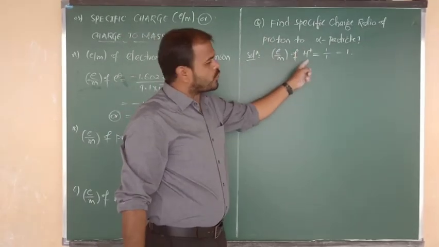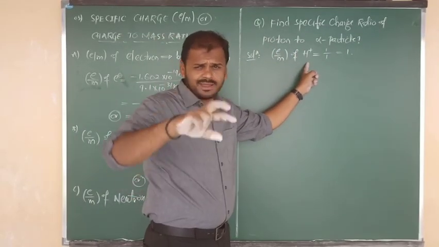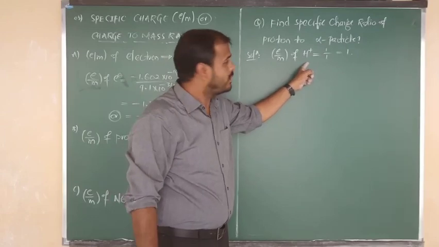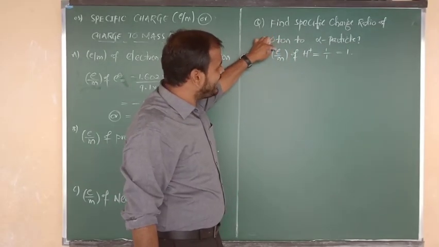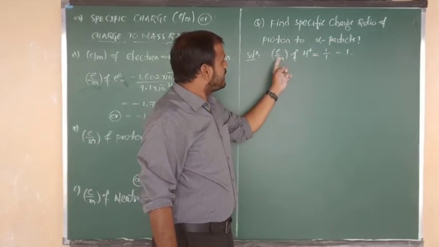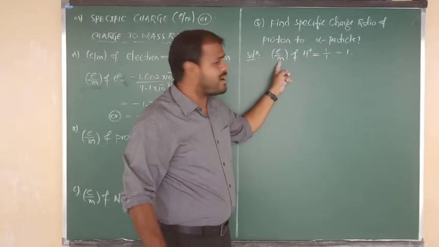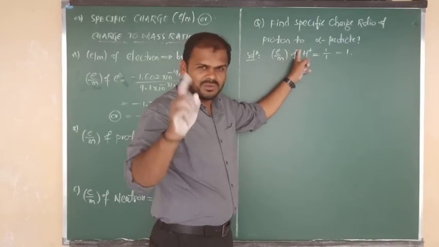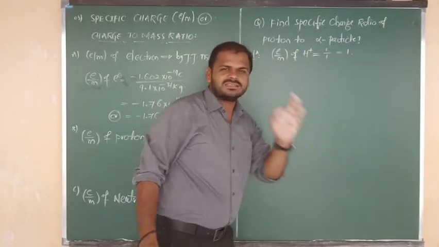E by M of proton. Proton means H plus. In the last class also I have told you. So in the numerator, E is there. E indicates charge. Here plus 1 is there. And here it is divided by M. M is nothing but mass. Mass of hydrogen is only 1 unit. So 1 by 1 means the answer is equal to 1.